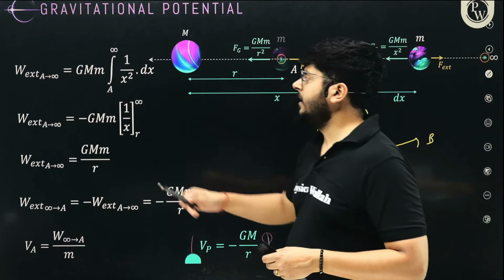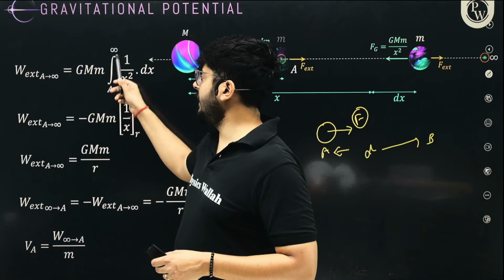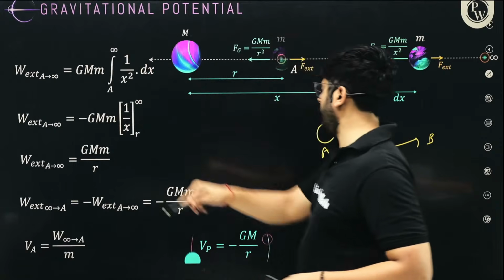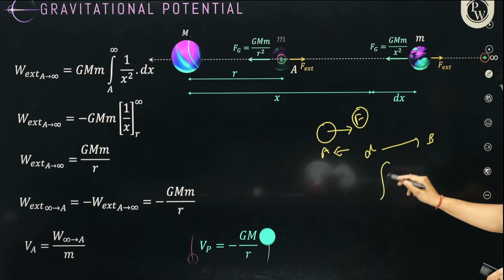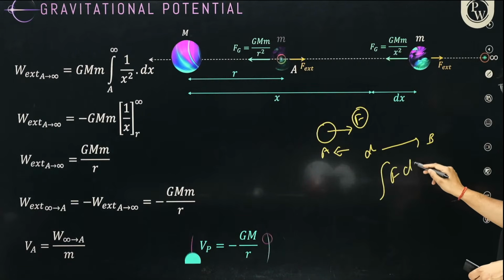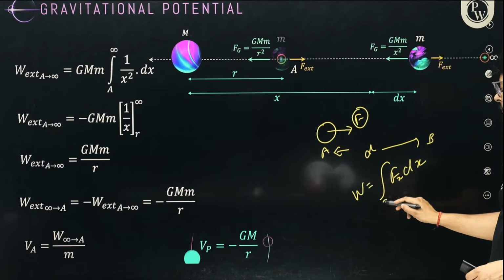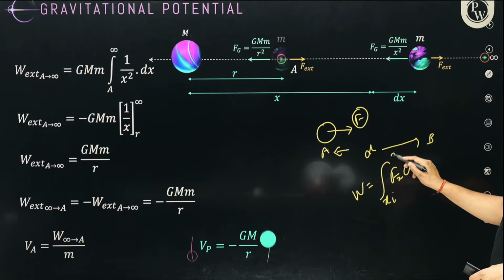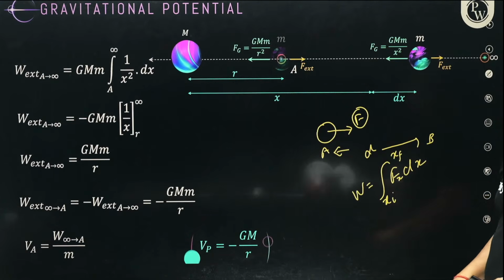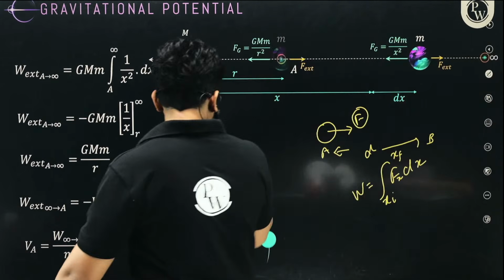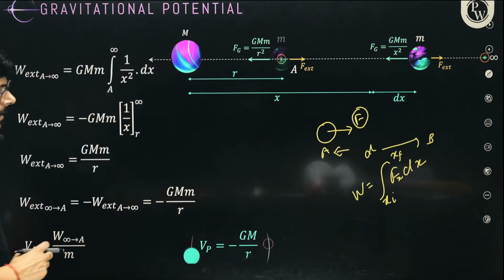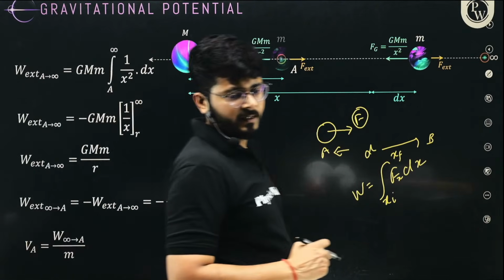How will you do that? We can say that it is the integral of Fx dx. This is the value of work done from initial position to final position. I hope the idea is very, very clear.